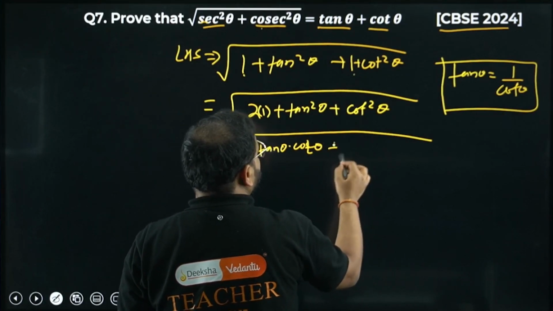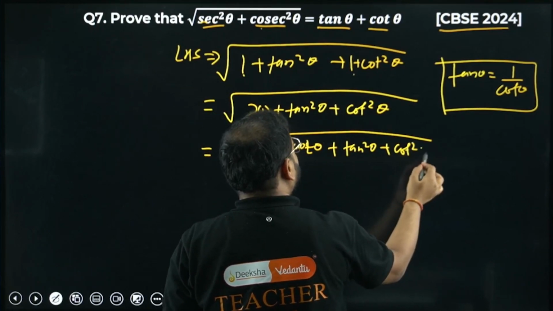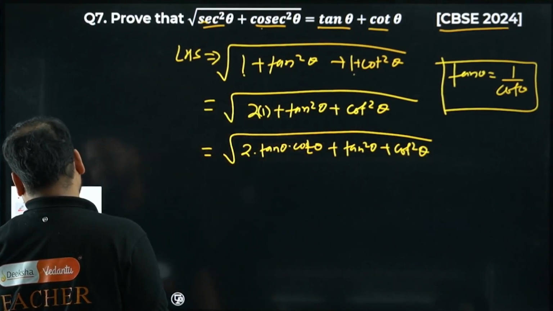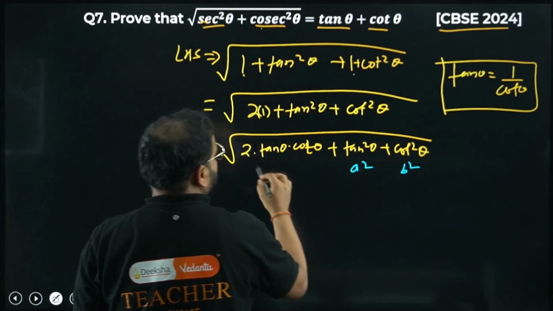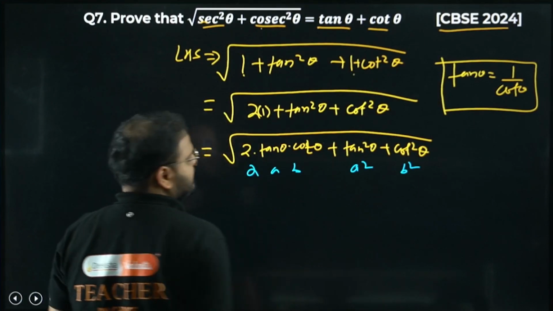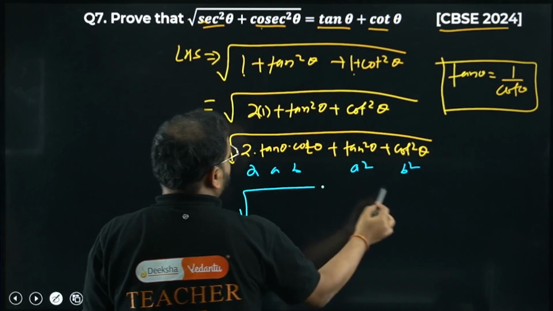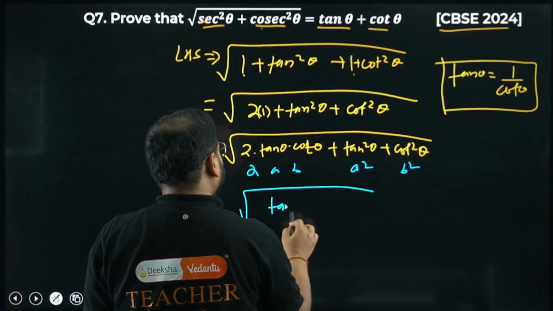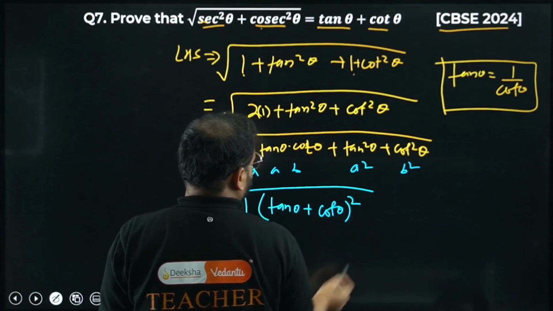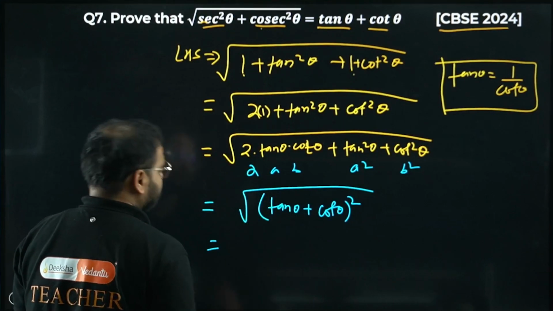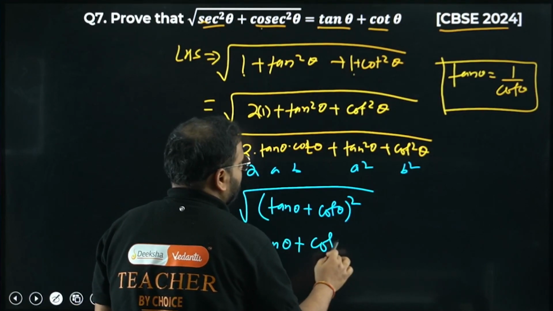What about this, sir? Simply tan square theta plus cot square theta. Now check this out. You have done the question. This is a square, this is b square, this is 2ab. What is the result for this? A plus b the whole square. What is my answer? Please check. My answer is going to be root of tan theta plus cot theta the whole square, which will lead me to root and square. Cancels the effect. I'm getting tan theta plus cot theta.